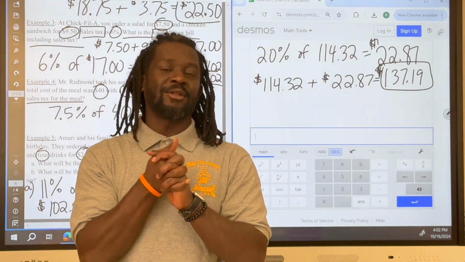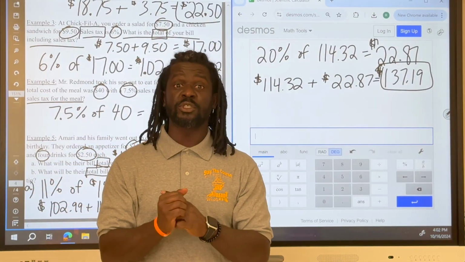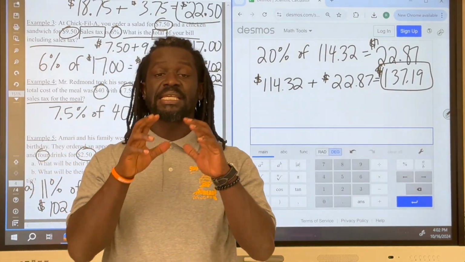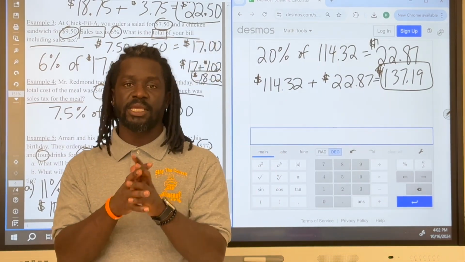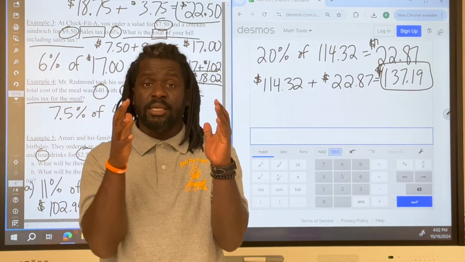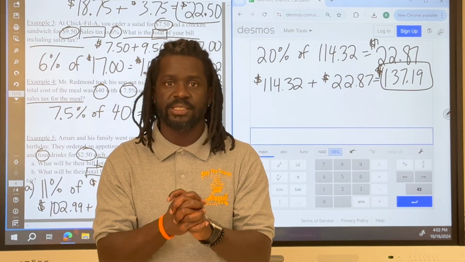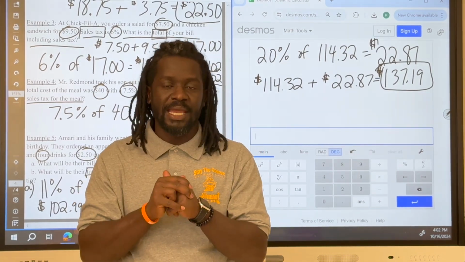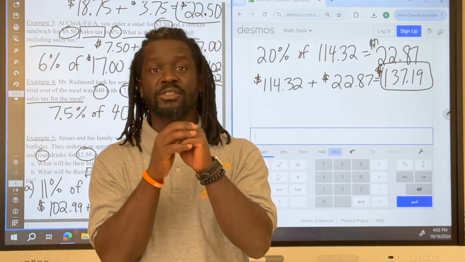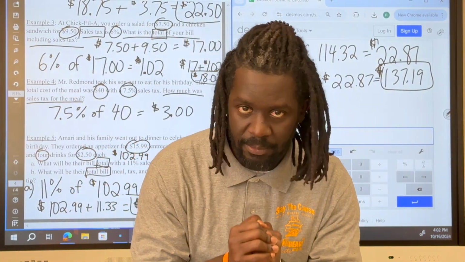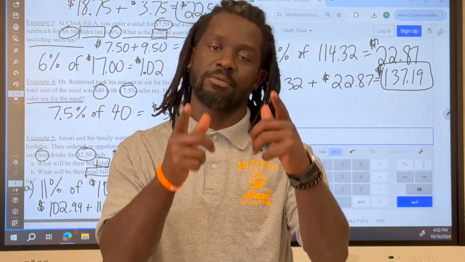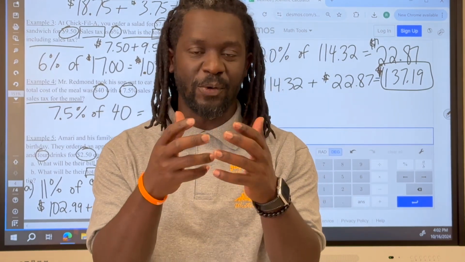All right, so hopefully you got all of that. Obviously, we're going to do some more practice with this. Again, the key in all of these problems is reading the problem, making sure you understand exactly what's being asked, and then just breaking it down. All right. And so in this lesson, we've learned how to calculate sales tax and tip. Hey, next time you go out to eat, make sure you tip your waiter or waitress real good.